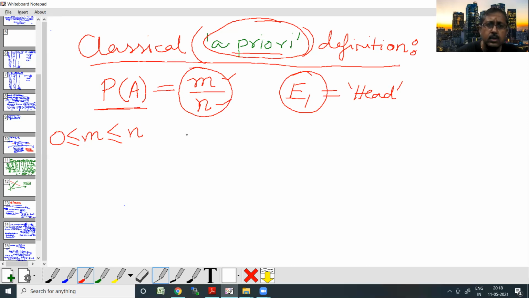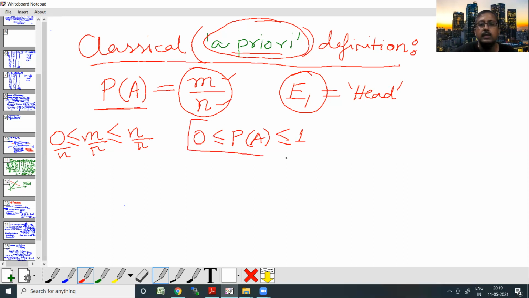So if I divide each of these by n, what I get is 0 less than or equal to the probability of the event A, which is less than or equal to 1. So the value of probability always lies between 0 and 1.